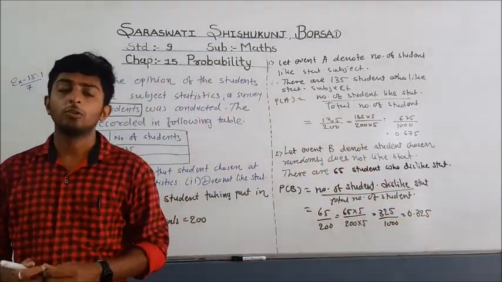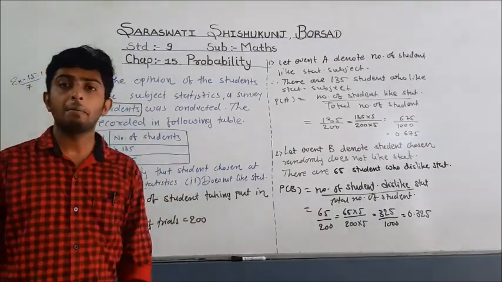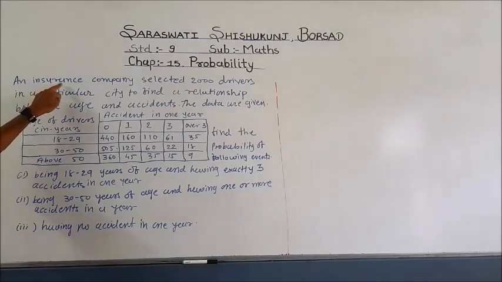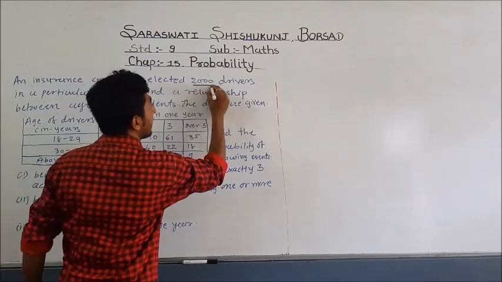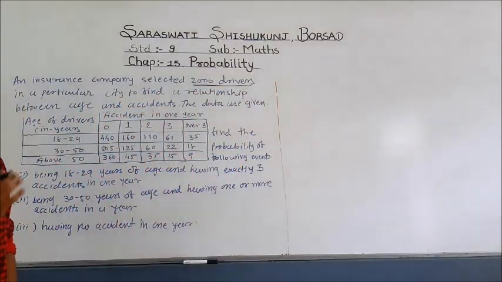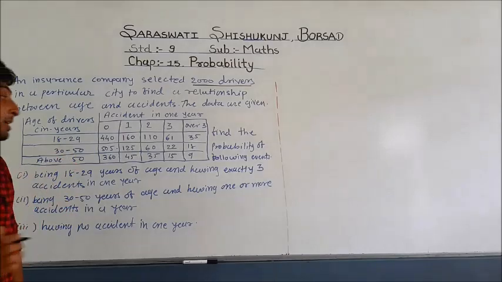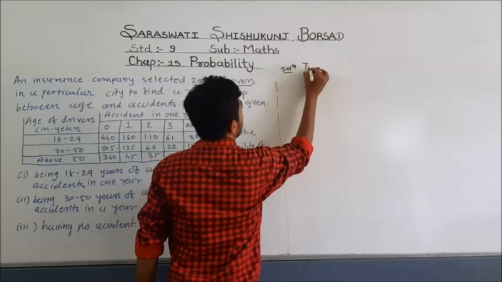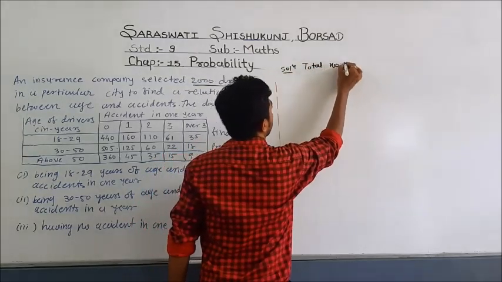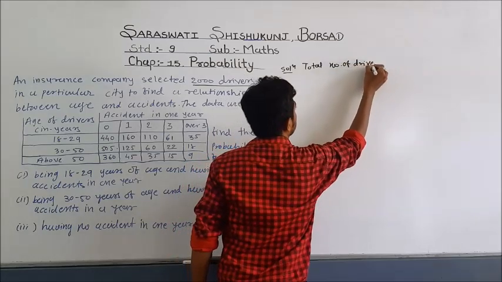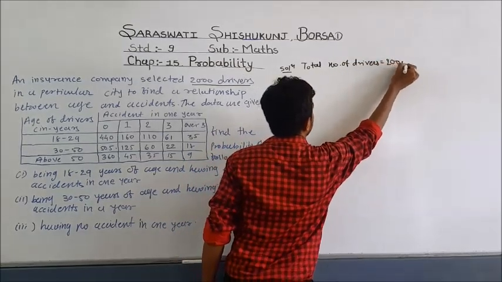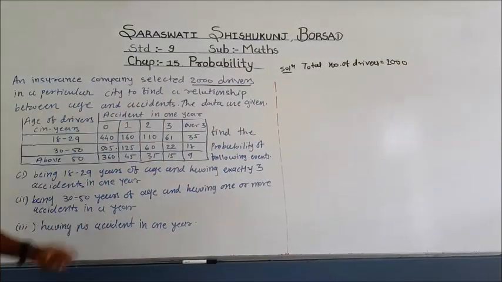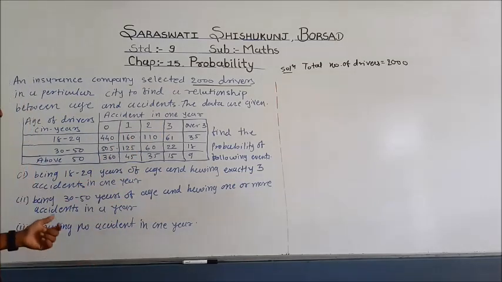So by this method you have to find the given sum of probability. Let us see another example. Another example is, here we are given that an insurance company selected 2000 drivers. So first of all we get from this question total number of drivers equal to 2000.